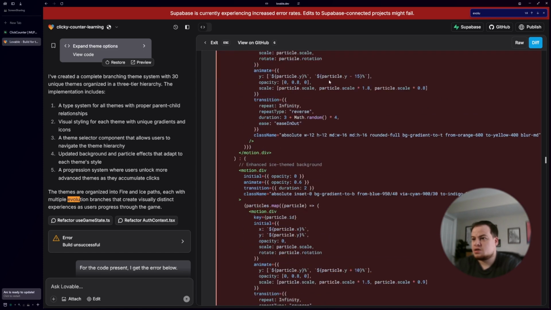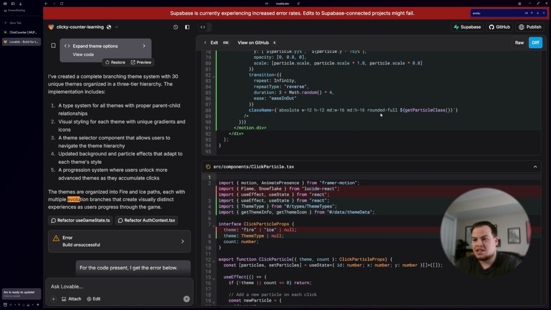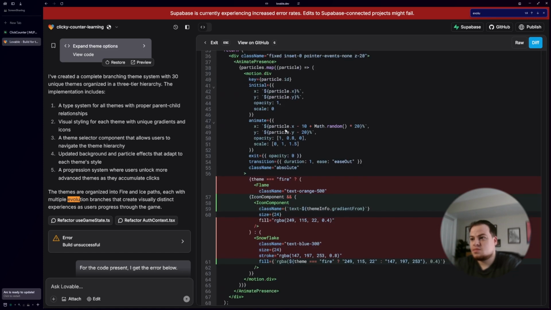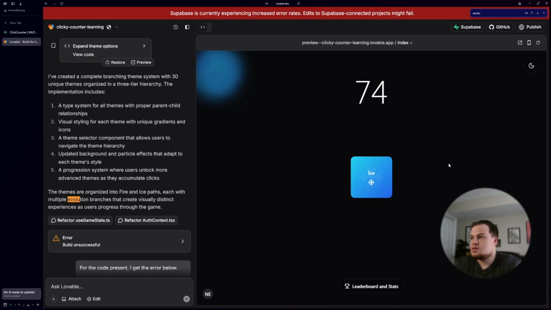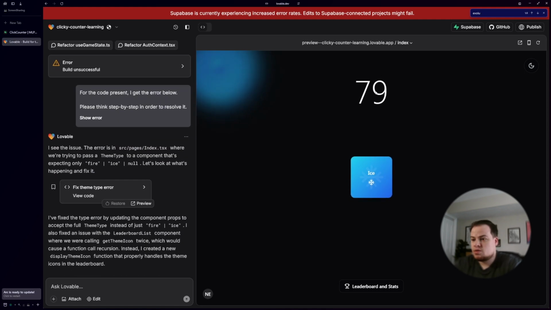Supposedly there's new particle effects and everything. Get theme info, return. No, I really don't want to use a message just to ask it, hey, how do I evolve in this system? I think what we're gonna need to tell it anyways is my intention was not that. Yeah, let's see if we can fix it. So when we go back all the way to 25, it gives us the split, and I wanted to change the animation. Let's see if we can do that at the same time, telling it that, because this is in context, less likely to confuse the AI. If we can tell it in context that we want that behavior at every branching point from children, grandchildren, and everything. Let's see if we can give that a try here.